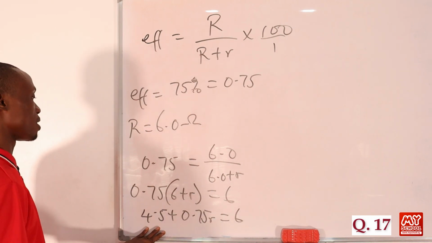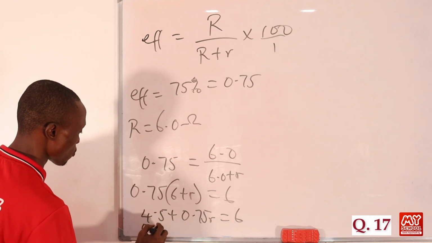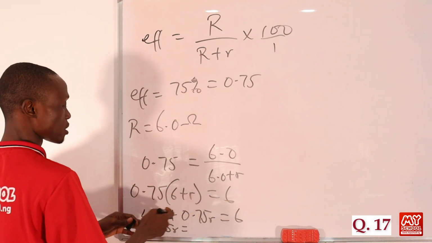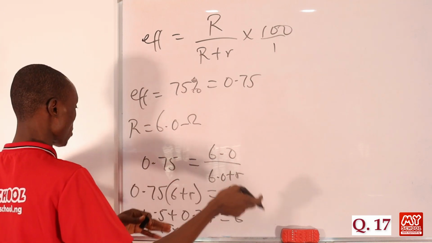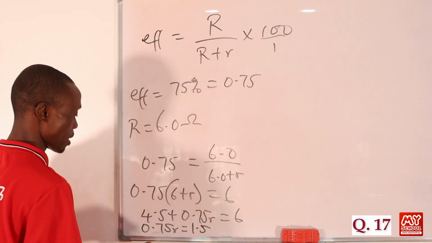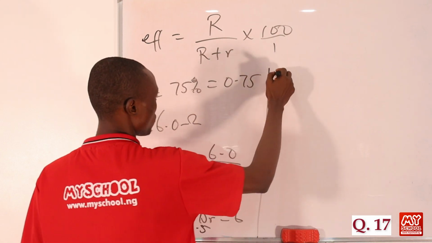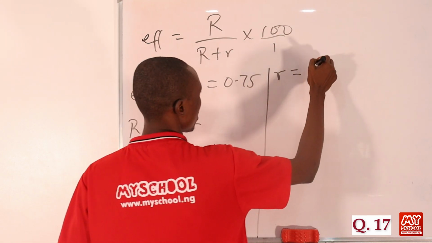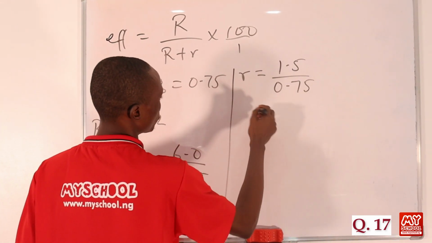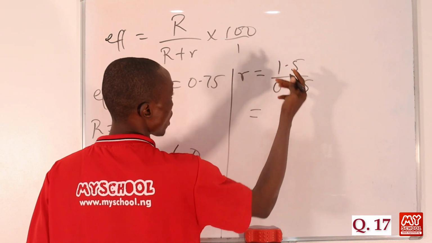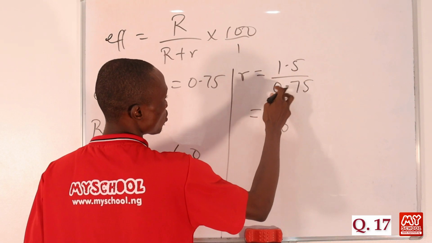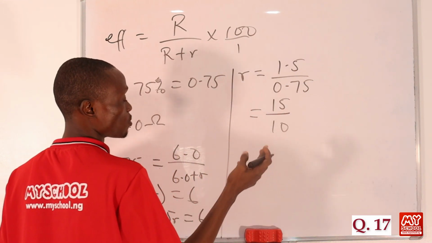So here we simply collect like terms, so that 0.75r is equals to, so if we subtract, this 4.5 will move to the other side, so that we'll be having 6 minus 4.5, and that will be equals to 1.5. Now, since we are looking for r, we divide both sides by the coefficient of r, which is 0.75. So to make this easier for us, 1.5 is the same thing as 15 over 10, so 0.75 is the same thing as 75 over 100.